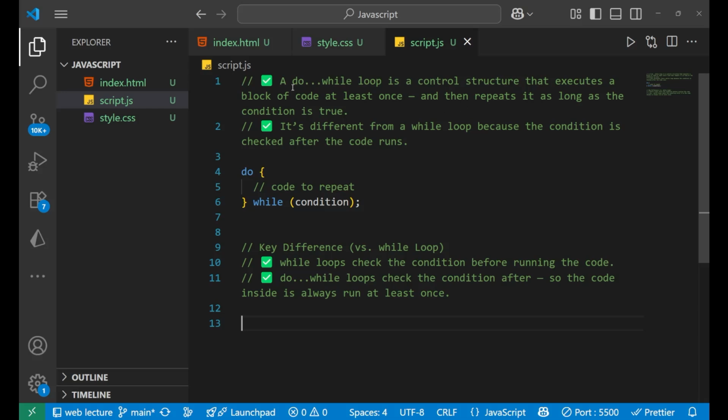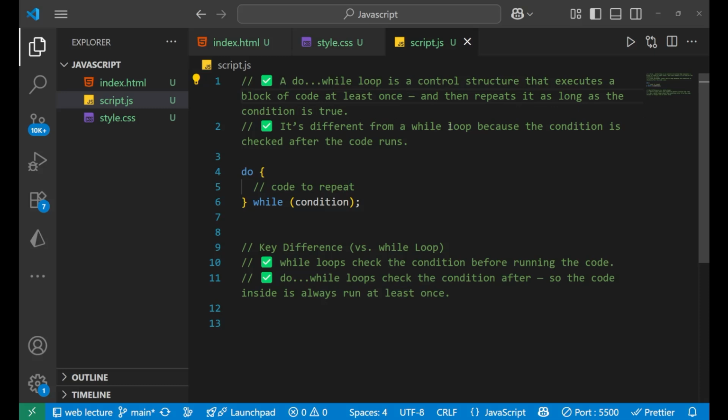Here's the definition: a do while loop is a control structure that executes a block of code at least once and then repeats it as long as the condition is true. That means it works on the basis of a condition, but there's one more thing that is special about do while: it will execute the code at least once. Even if the condition is not satisfied, it will still execute the code once, right?